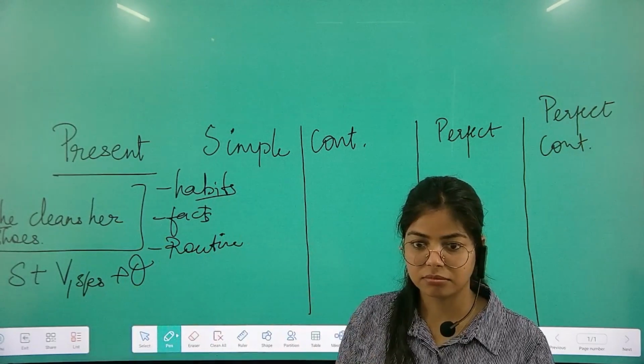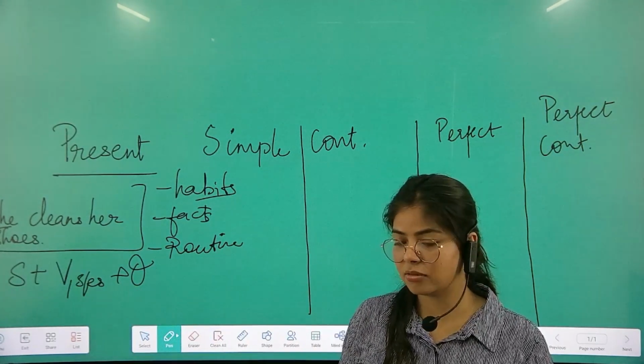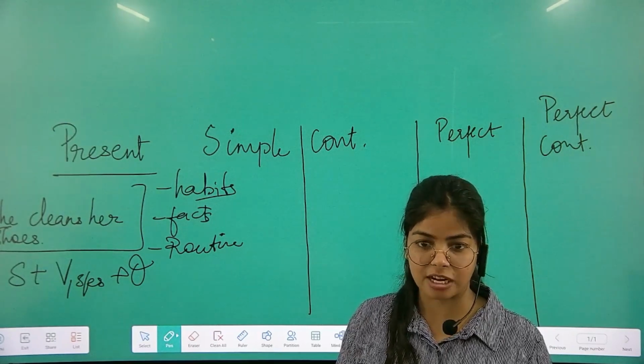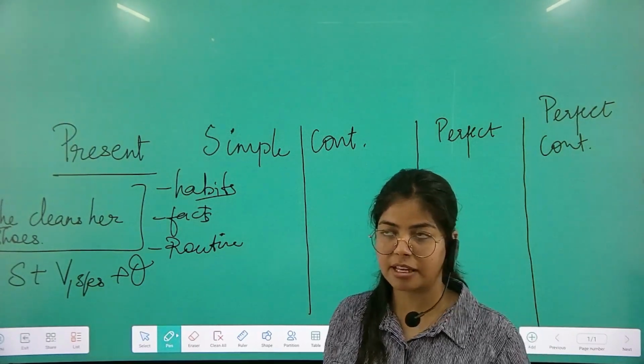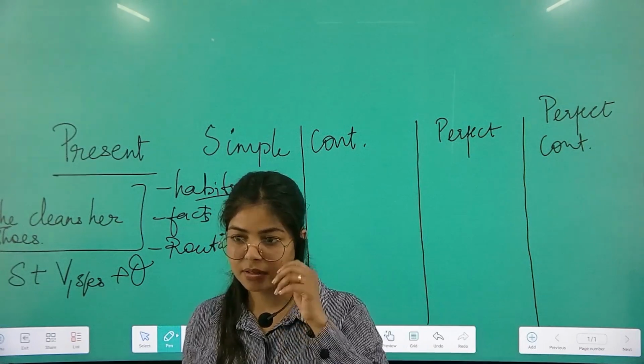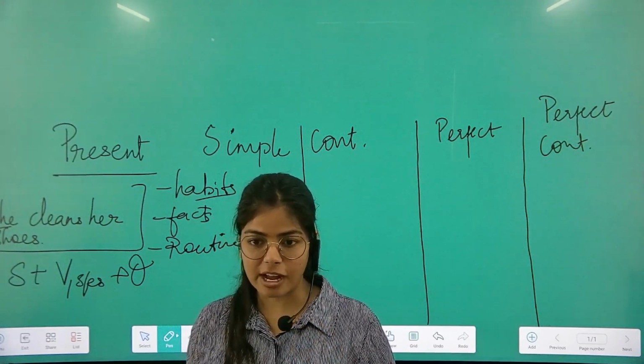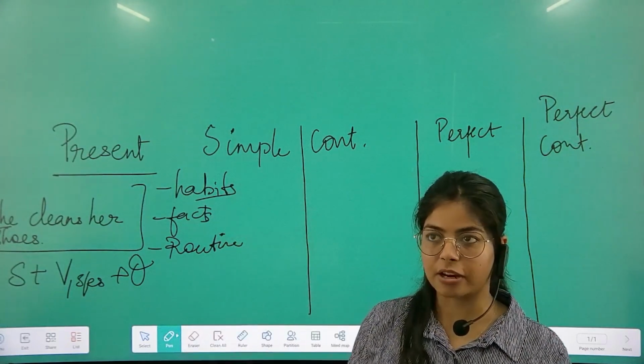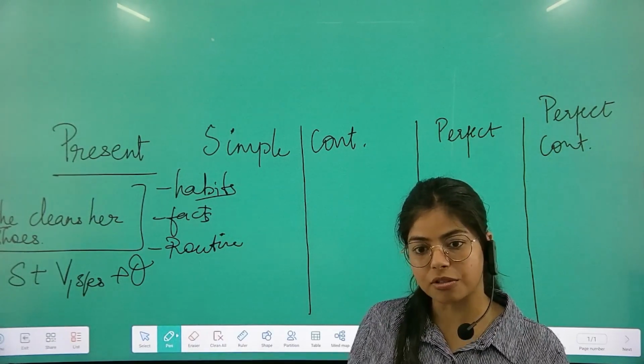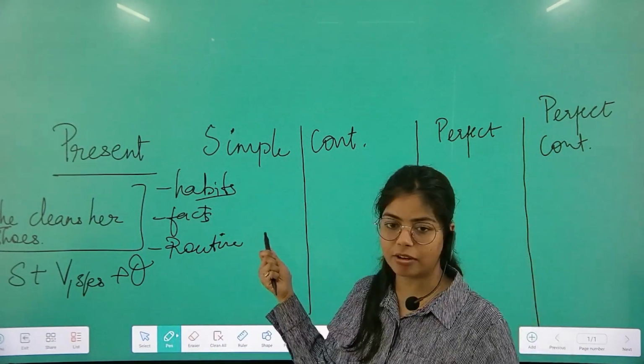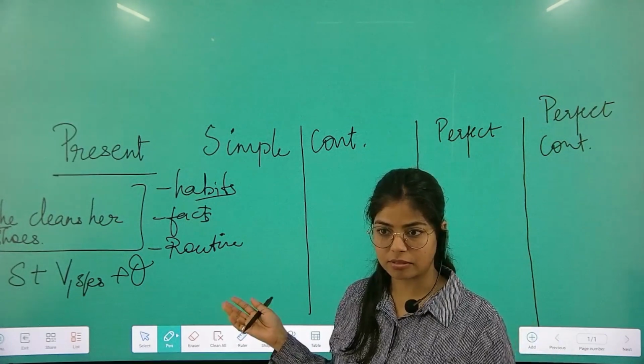Anything? She lives near Delhi. Okay, that means it's not a habit, it's a fact, right? This example I gave you for the sun rises from the east. Same thing. If it is a fact, it has to have a habit or a fact or a routine, something that is a universal truth. It all falls under the category of simple present tense.